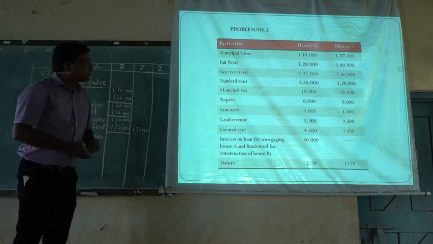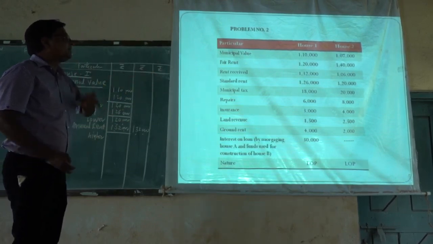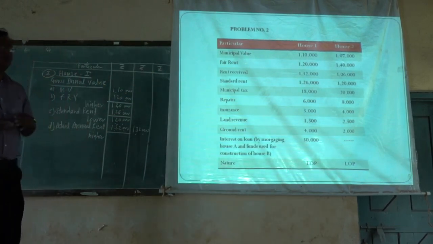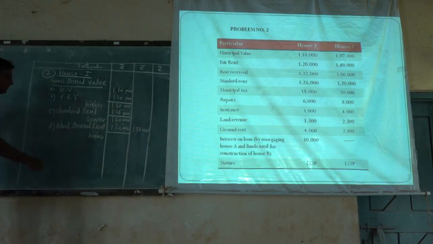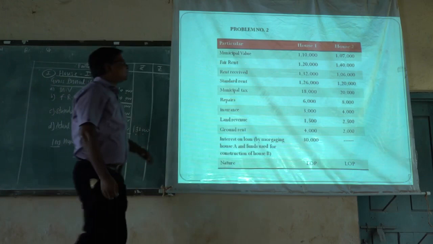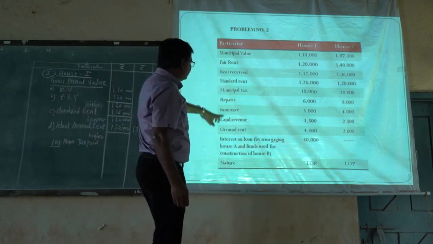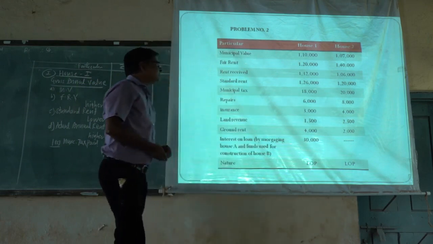Then check whether the property was vacant during the previous year. No vacant period is given for house 1 or house 2, which means there is no vacant period, and the gross annual value is 1,32,000. From this we have to deduct the municipal tax paid during the year. For this first house, the municipal tax paid is 18,000. By whom it is paid is not given.